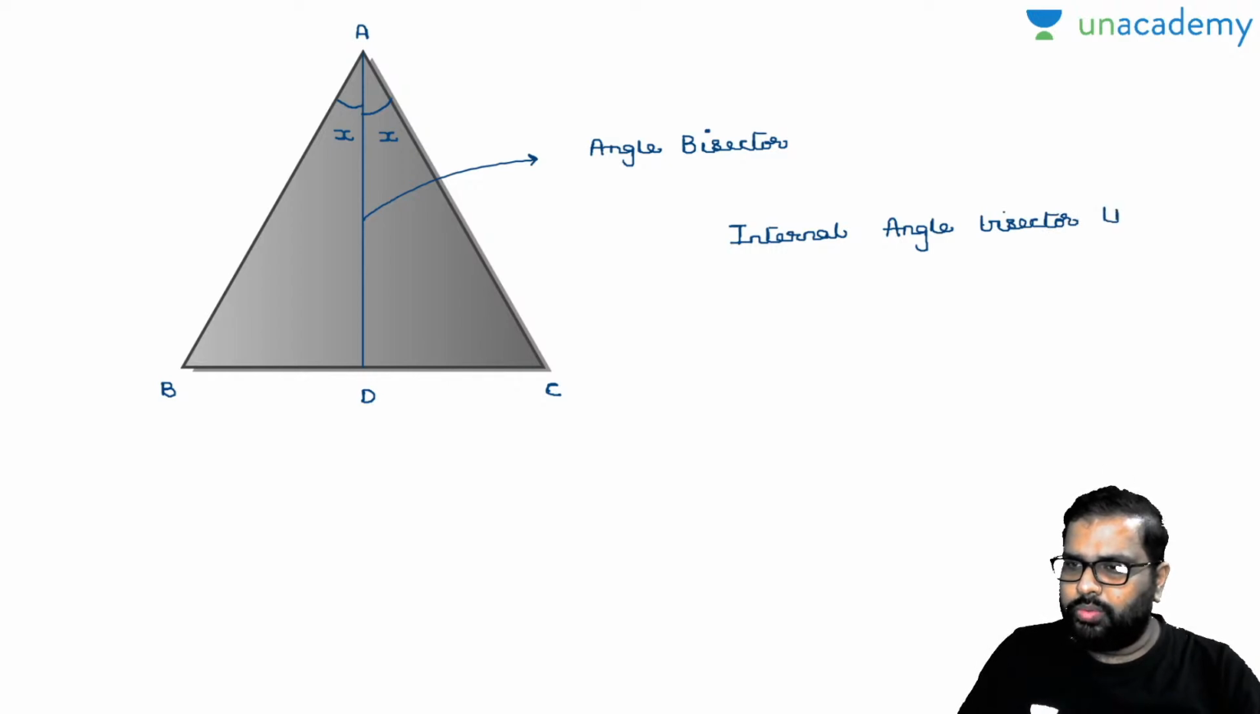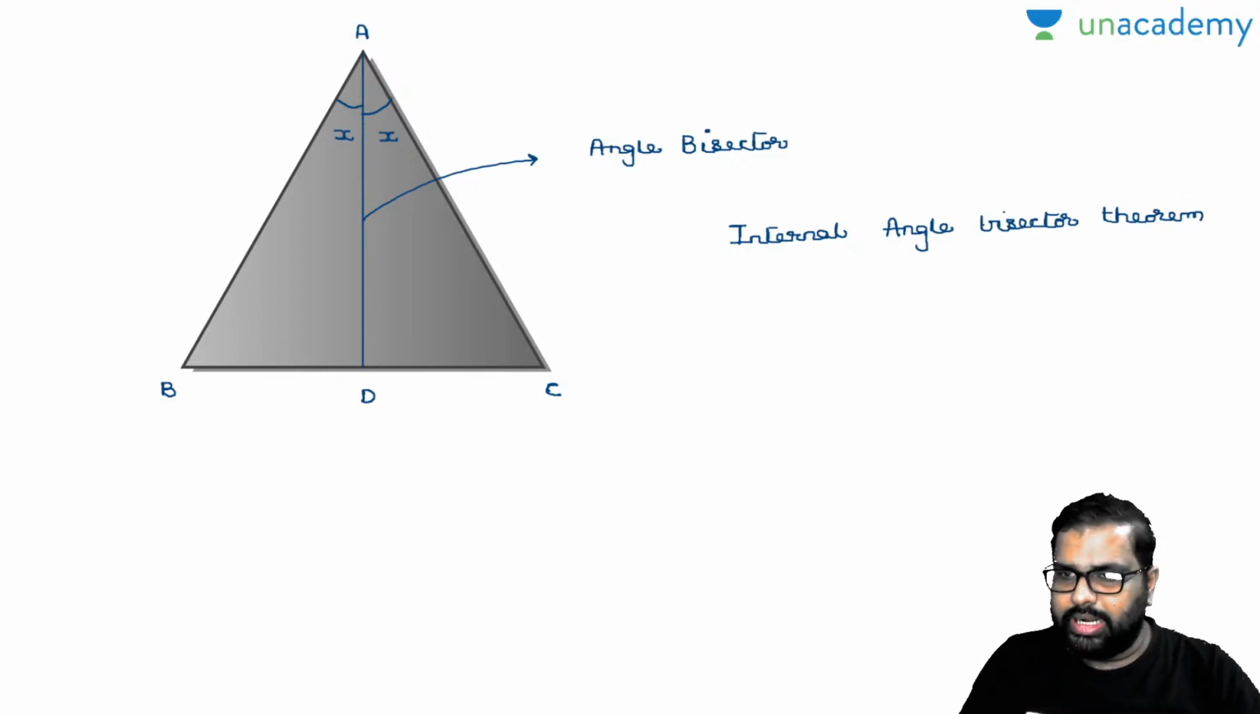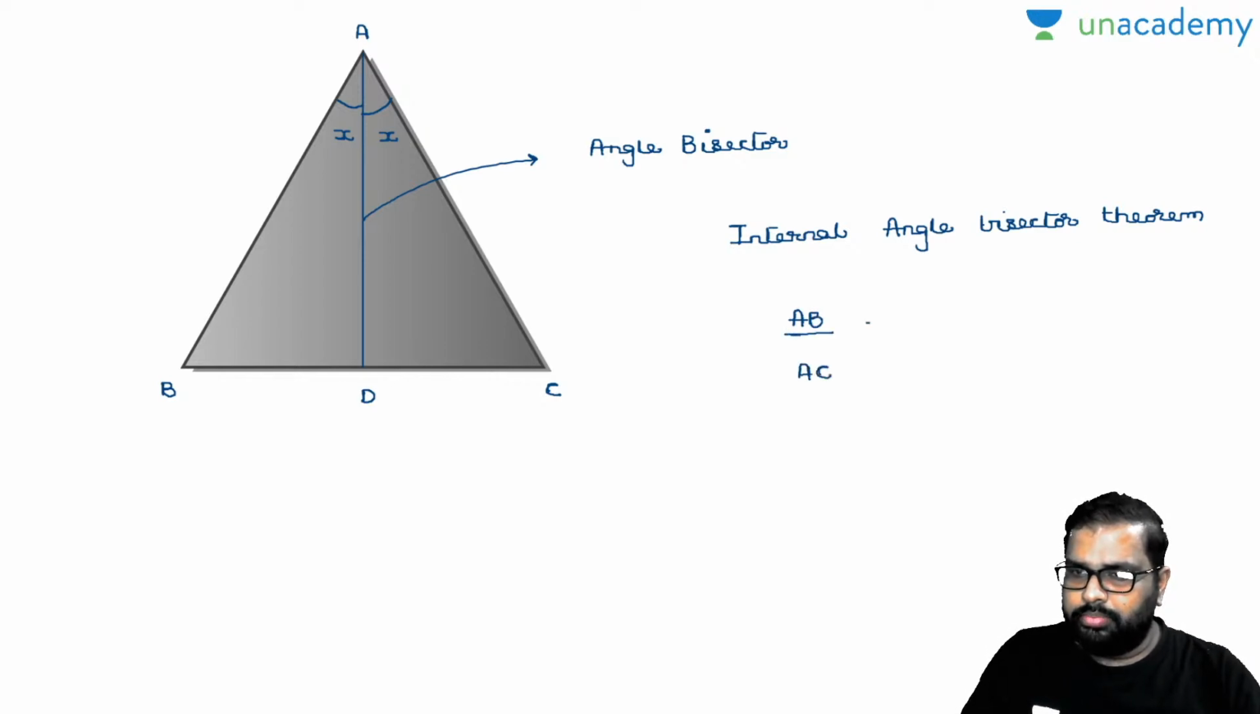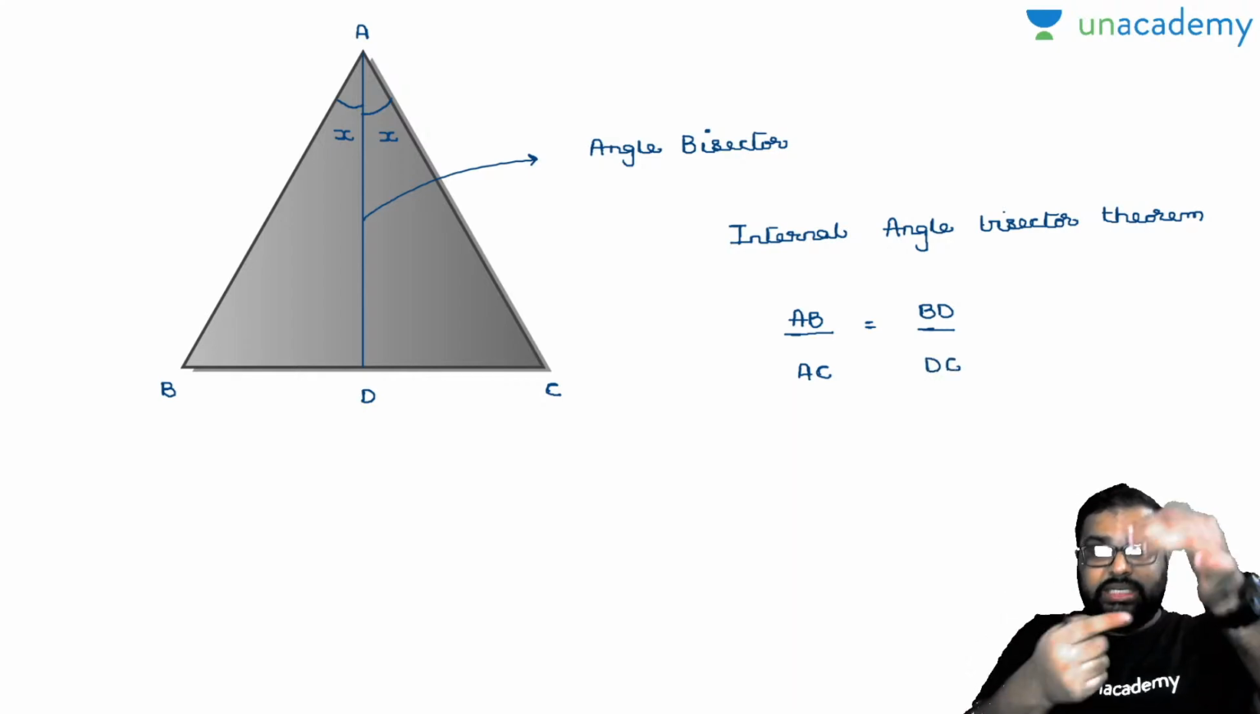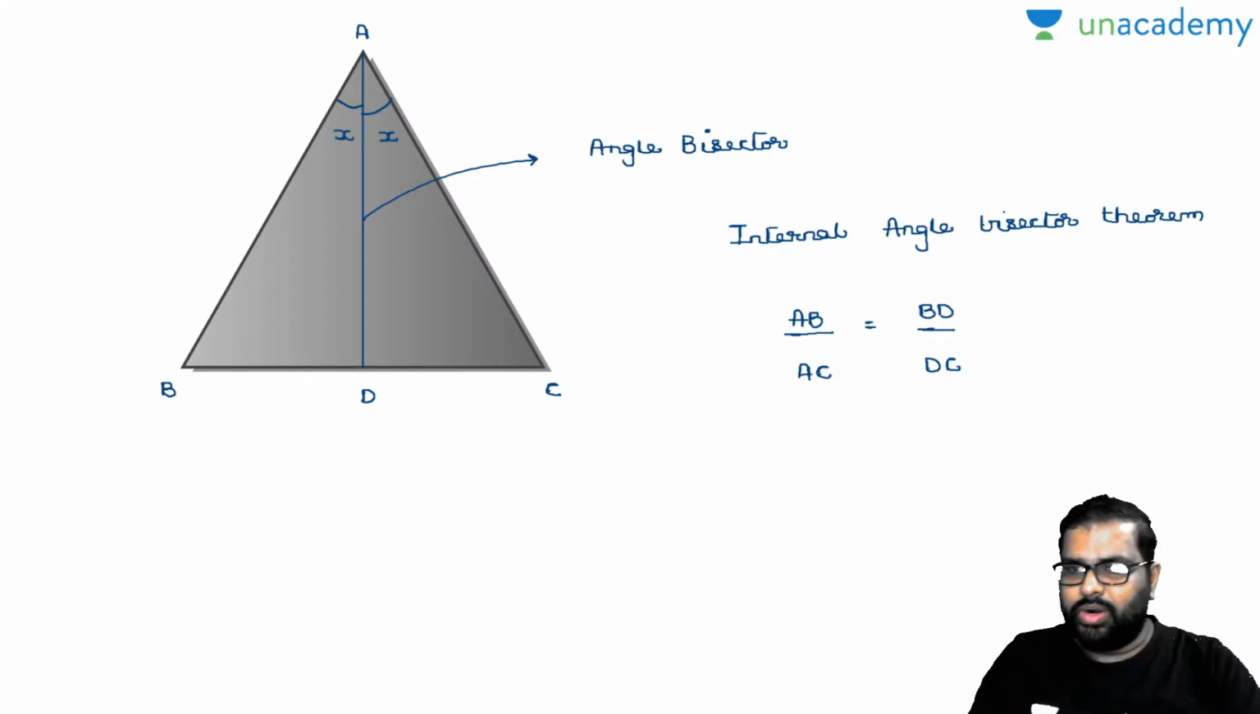Please let me know what the theorem is there. The applicative part is much more important here. So can I take it down like this? AB by AC is nothing but equal to BD by DC. You have to know, when you closely observe there, how this BC is divided into two parts. This is what the internal angle bisector theorem is explaining.